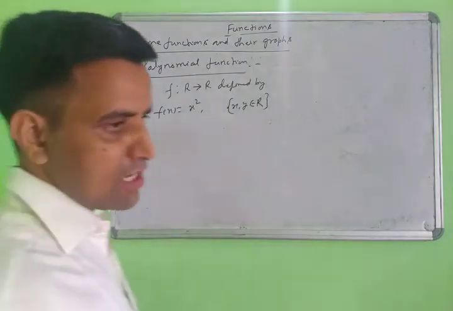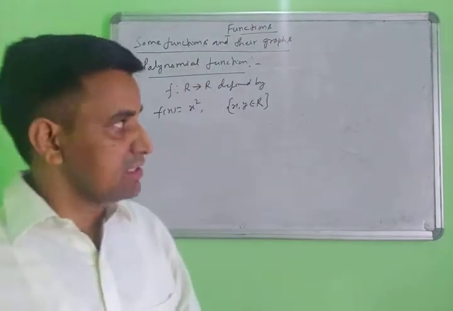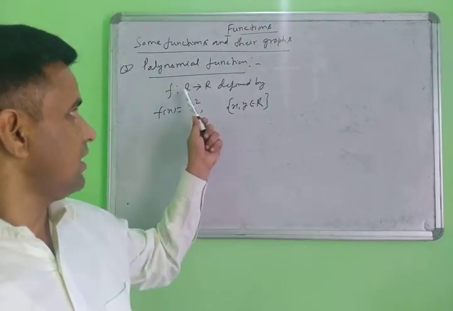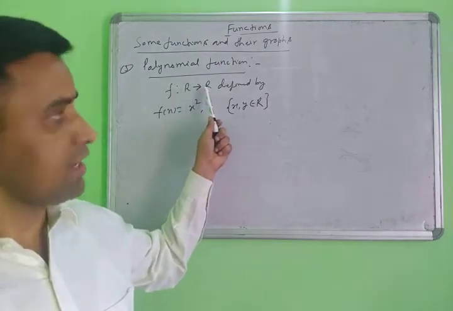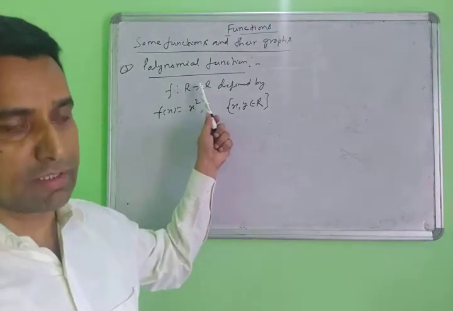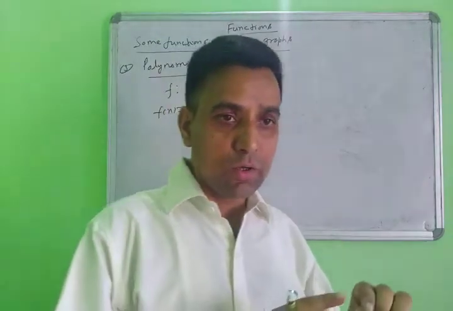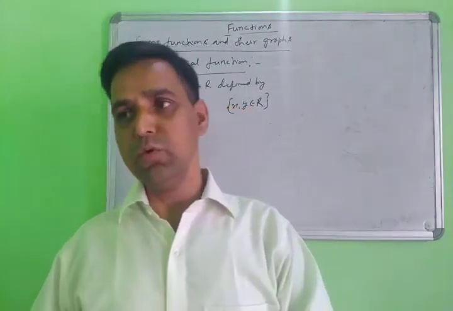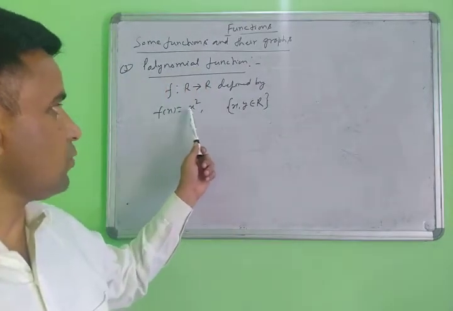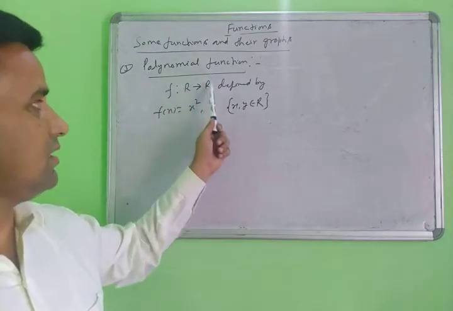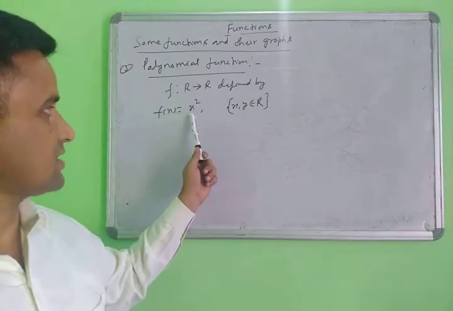Yes, then the next function I am taking is the polynomial function. This is also a real valued function. R to R means the domain is real numbers and the codomain is also real numbers. So those functions having both domain and codomain real valued are called real valued functions. Here the function is given as f(x) equal to x square. This is a polynomial function because x square comes here.